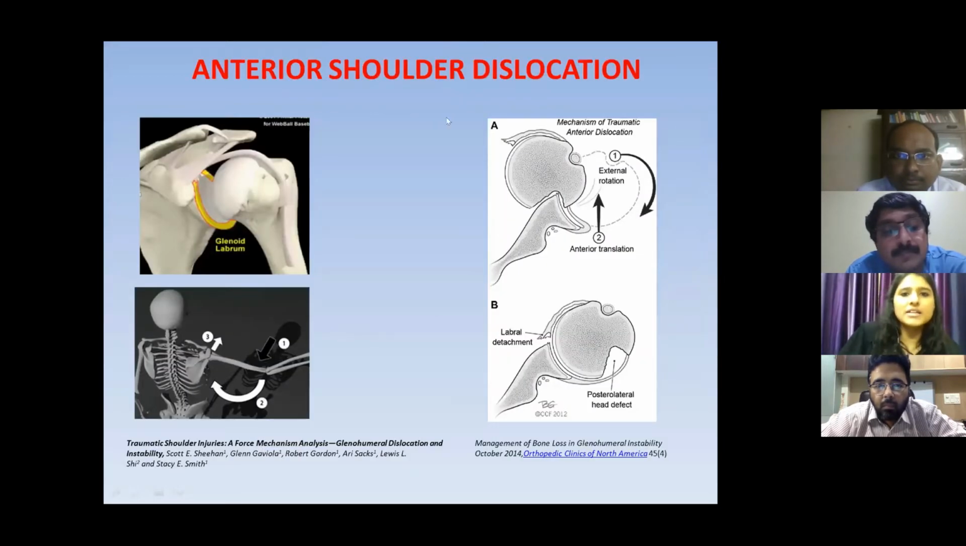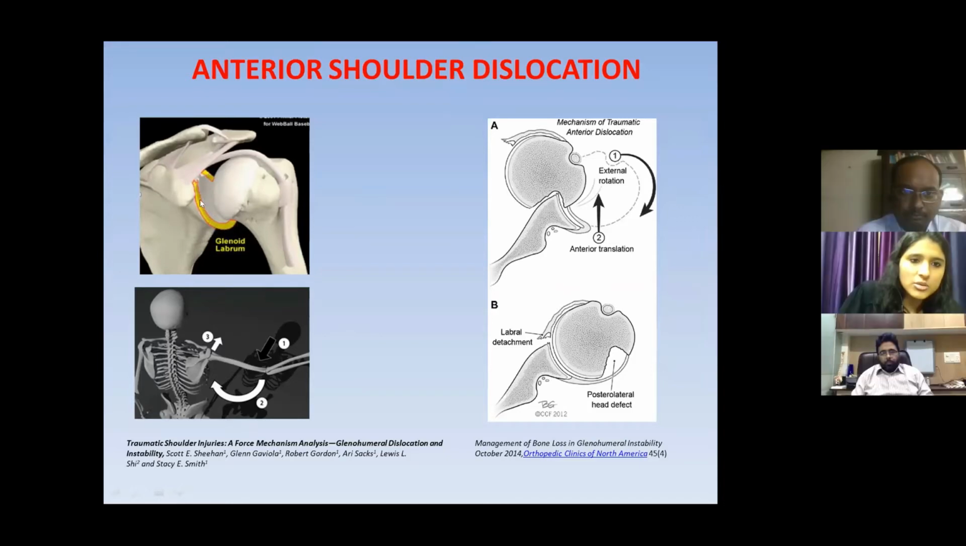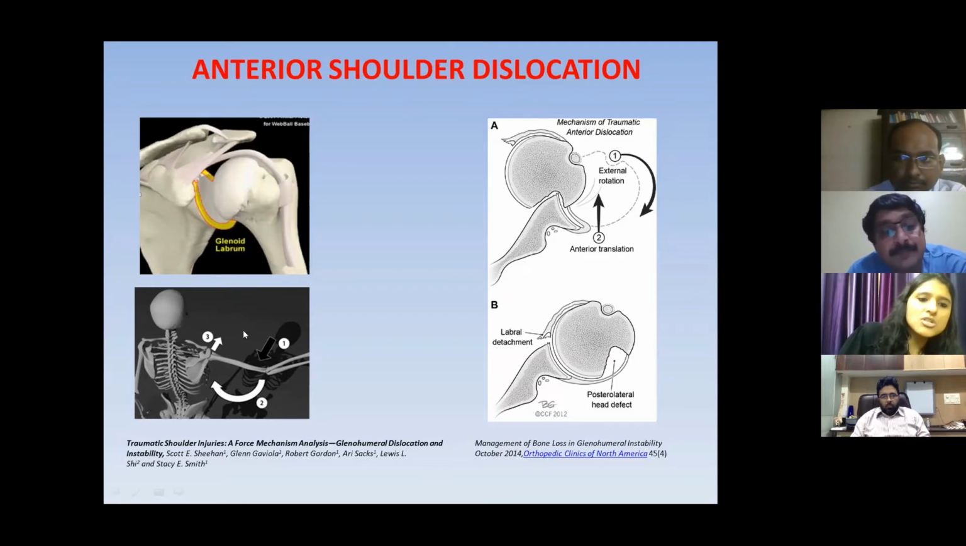So coming to anterior shoulder dislocation, the shoulder joint or glenohumeral joint is a joint in which the glenoid articulates with the humeral head. The glenoid has a glenoid rim, which is a fibrocartilaginous rim that covers the glenoid and deepens its fossa. Whenever there is a posteriorly directed force and the patient's arm is in abduction and external rotation, that would lead to anterior translation of the humeral head and would lead to anterior shoulder dislocation, which is the commonest form